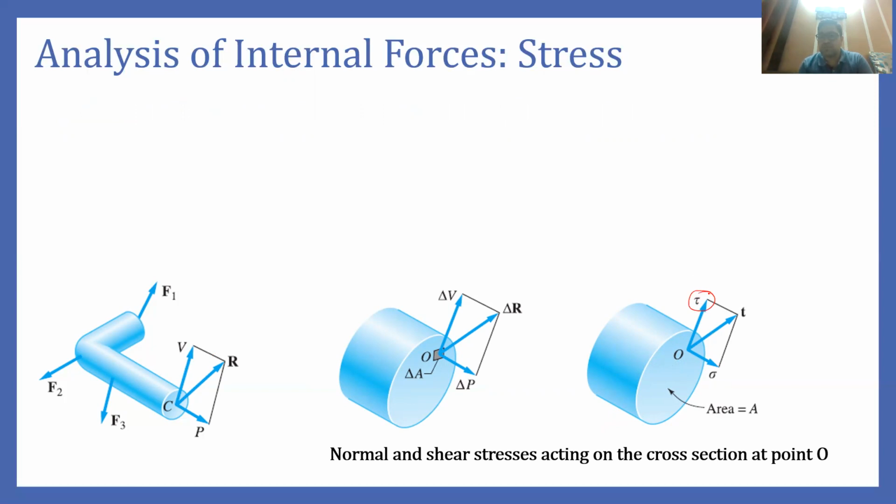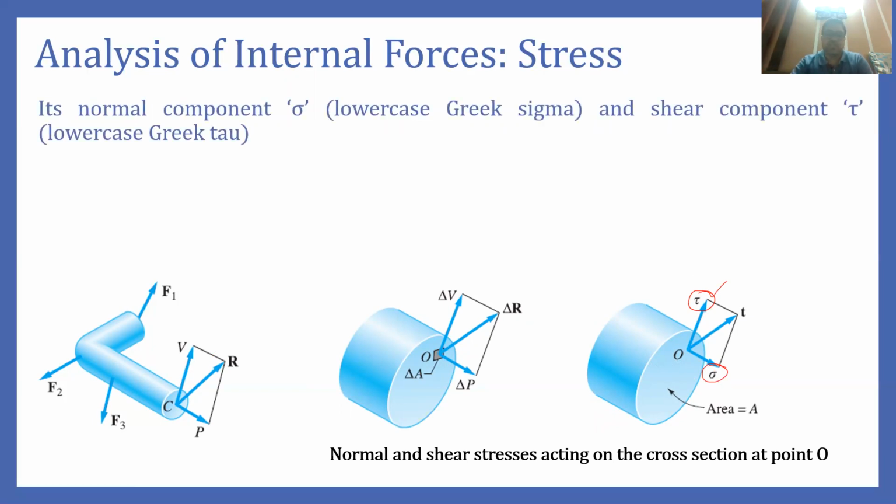So if we represent tau as the shear stress vector, and sigma as the normal stress vector, then we can also find that using the limit.